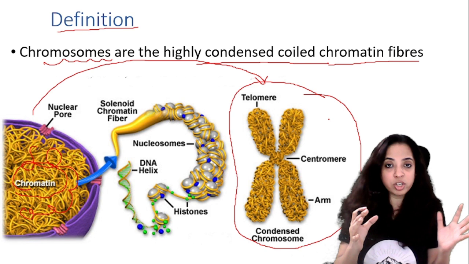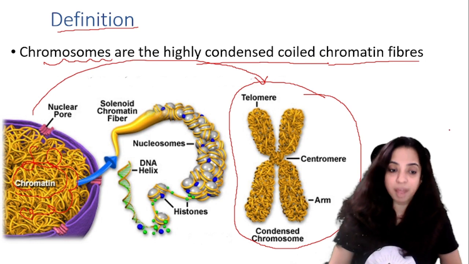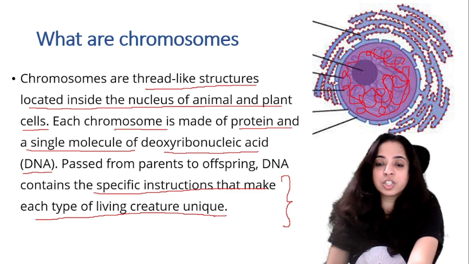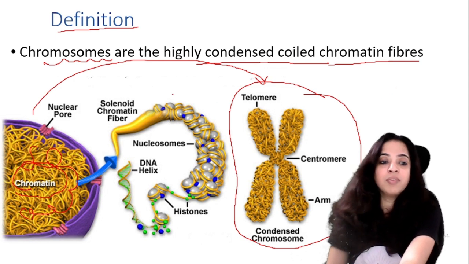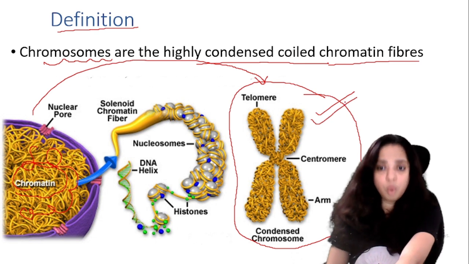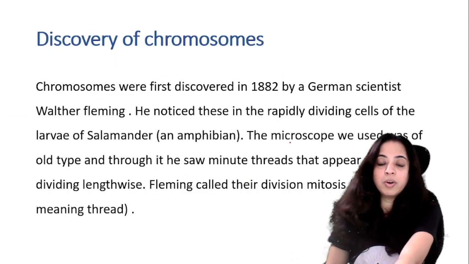So these noodle-like, thread-like structures are known as chromatin or chromatin fibers, and when they become highly condensed, they are known as chromosomes. So chromatin fibers, when highly condensed and coiled, are known as chromosomes. Here there is a centromere in between, the constricted part, and these are the arms. We'll talk about the structure in detail.